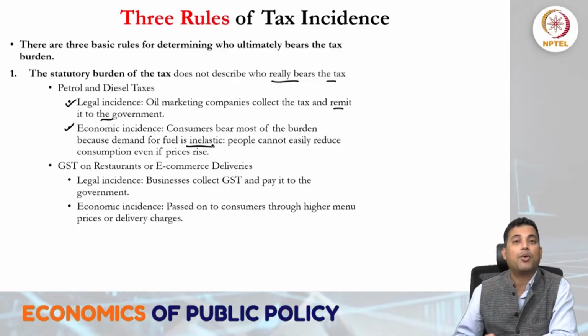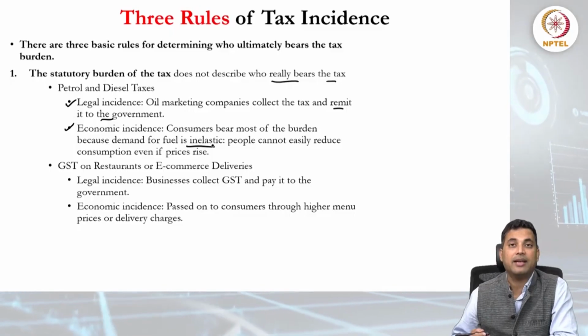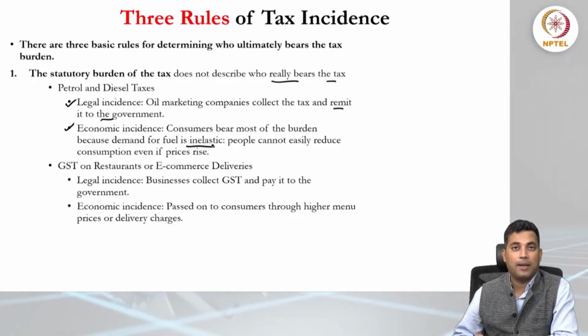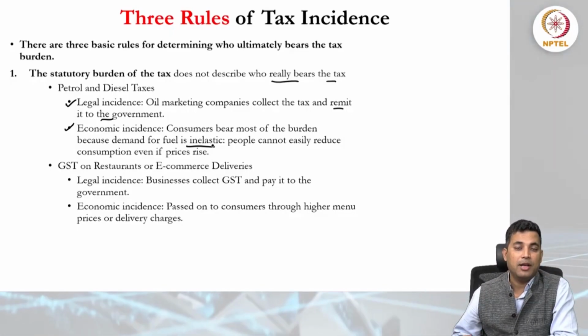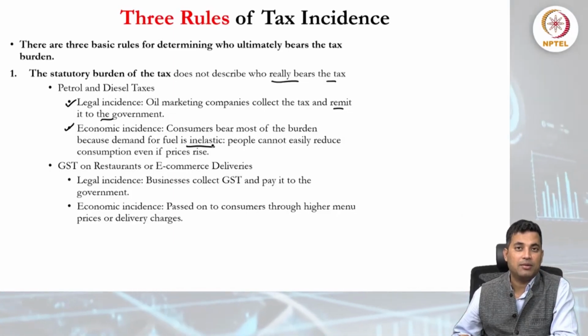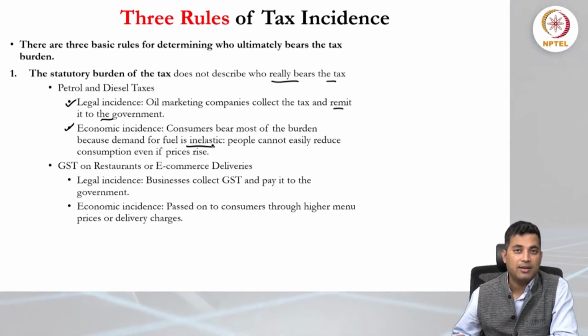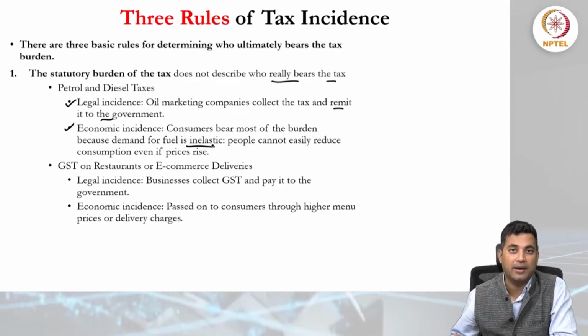This is very important: what kind of commodities are we talking about? Here it is inelastic. If the price increases for necessary commodities, consumers will certainly not stop buying that commodity.